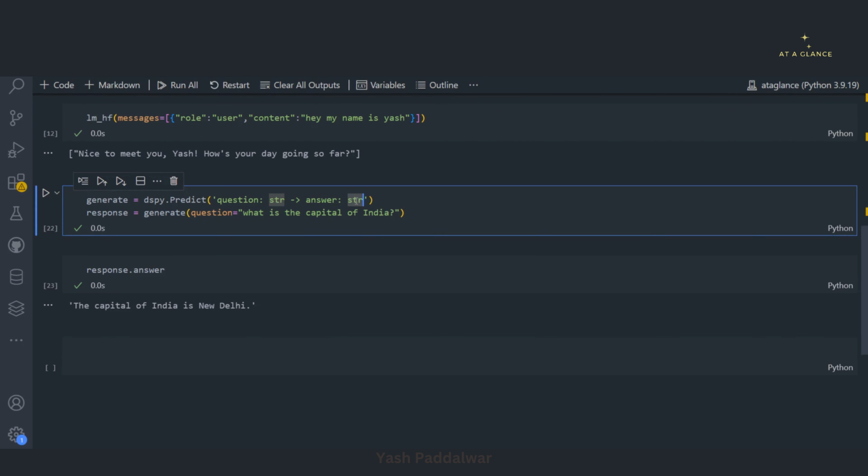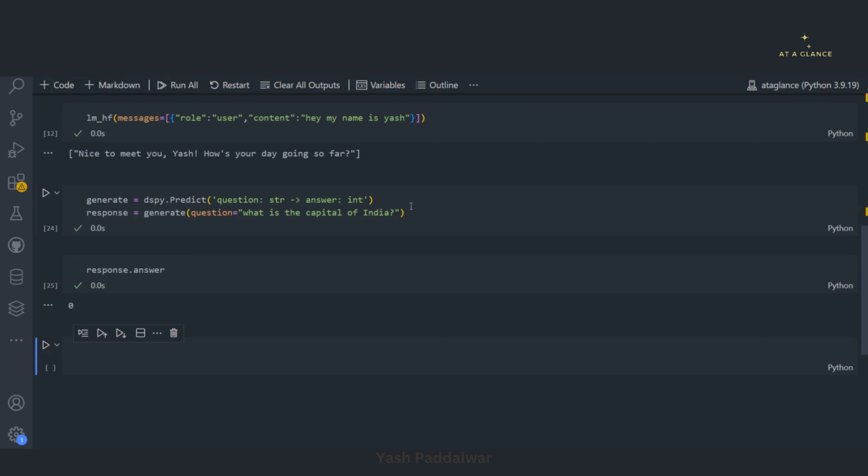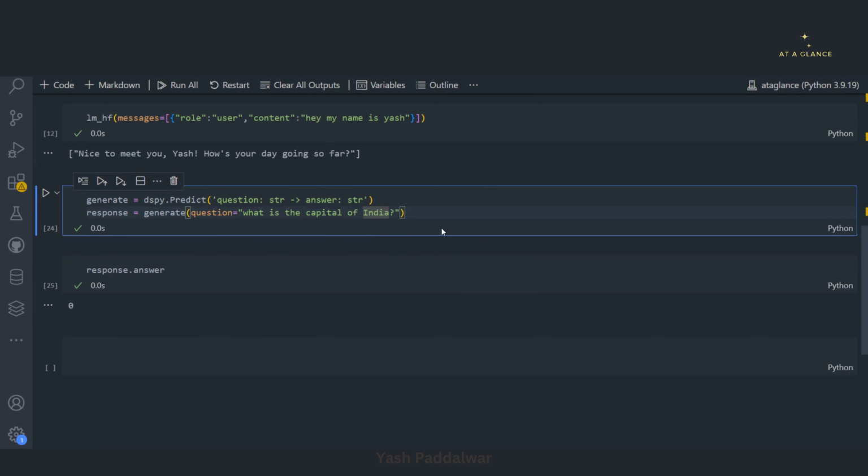So if I expect the answer in the form of an integer and I pass it a question, what is the capital of India? Obviously, the answer to it would be a string. But since we have defined integer over here, let's see what we get. See, we have got 0. So you need to be careful about what you write in signature. So I hope this thing is clear now.